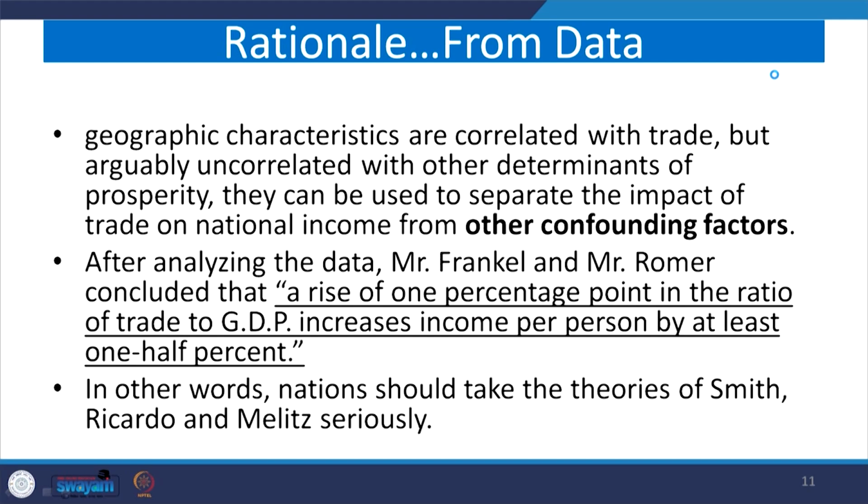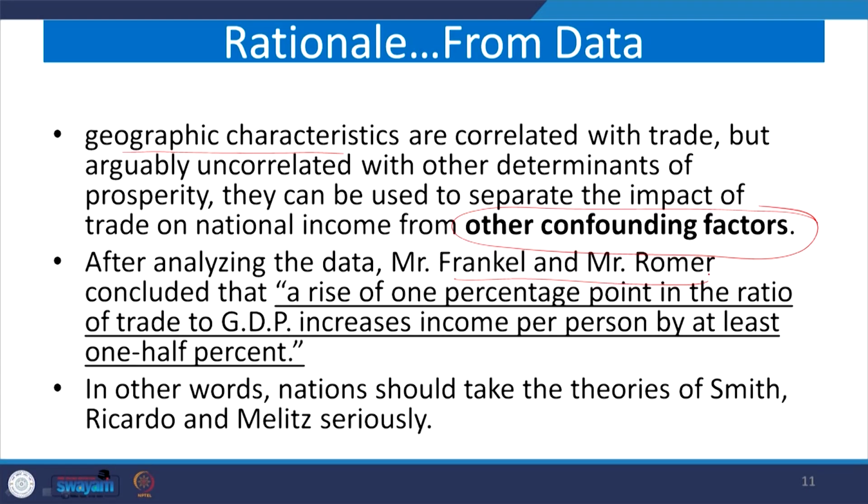Now, what are the rationales from data further? Economists derive confounding factors, as I already discussed, all other related factors which are closely connected to trade and to the geographic characteristics of the country, that must not be neglected. Then after analyzing the data, Frankel and Romer in their work found that a rise of 1 percentage point in the ratio of trade to GDP increases income per person by at least half a percent.